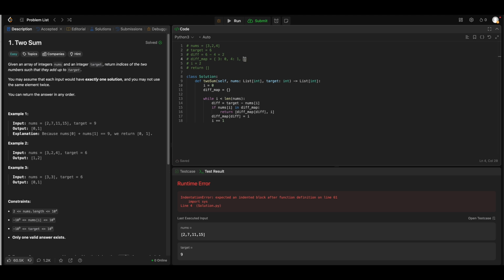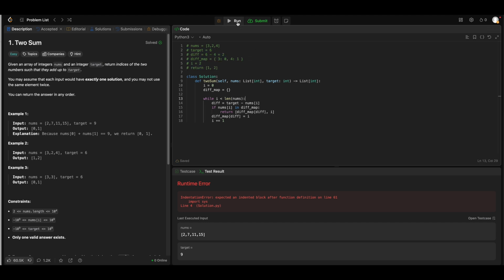I check if 4 is present in the map. Yes, it is. So in this case, I return the index of the number which is present in the map and the current index, which is 2. Right, and because I'm returning already here, the diff map won't be updated, so it remains like this. Yeah, that's how it will work.